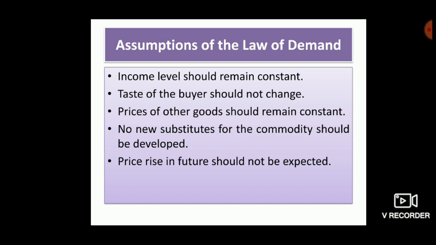But fourth assumption says that no new substitutes for the commodity should be developed. It's explained like, if some new substitutes for a commodity appear in the market, its demand generally declines.